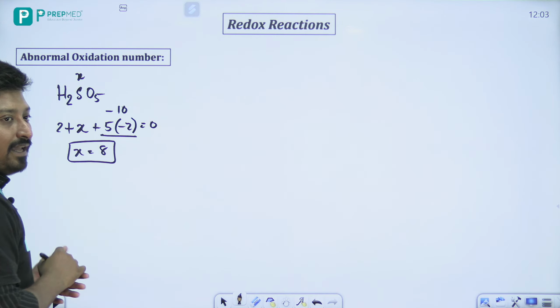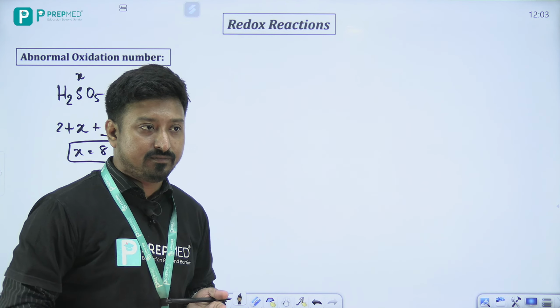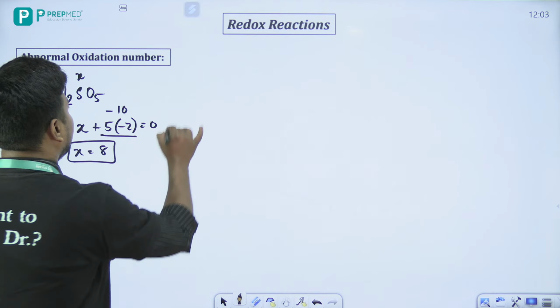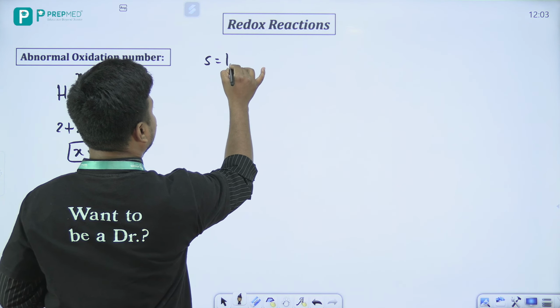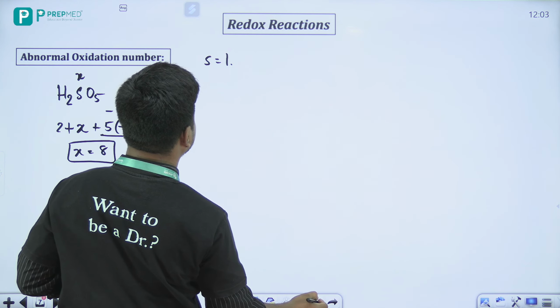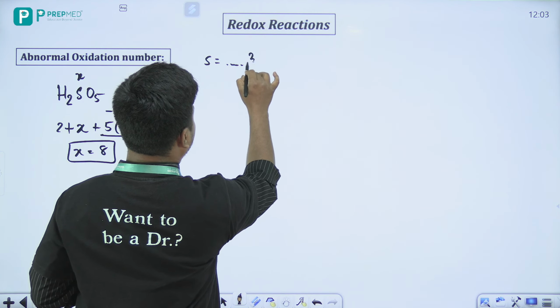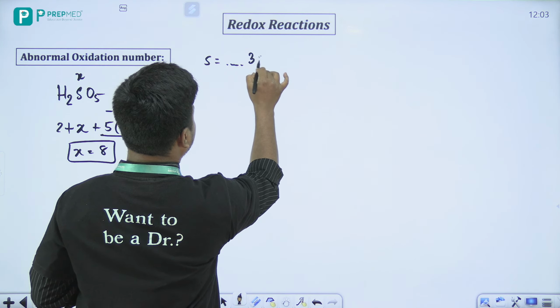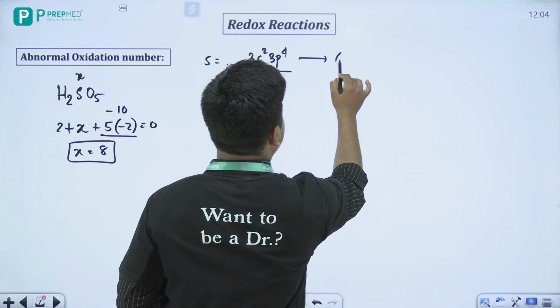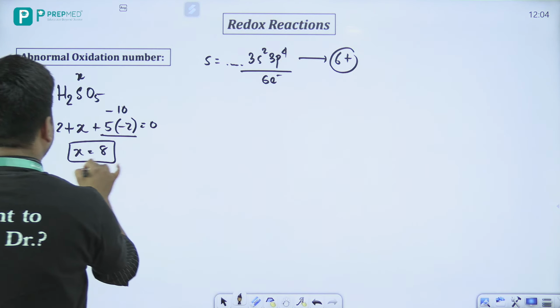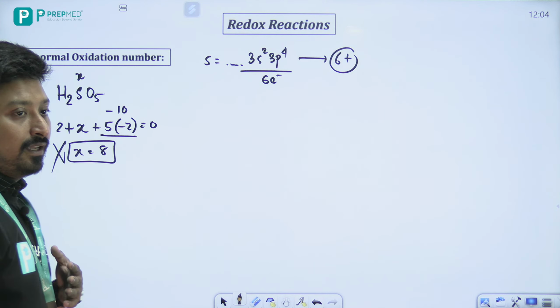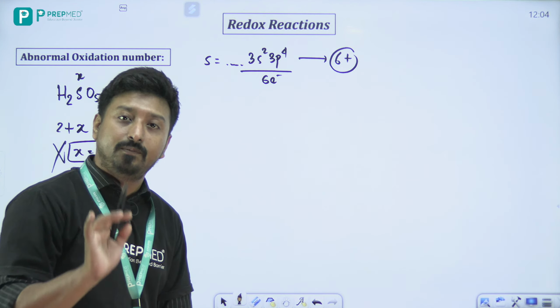Now we know that sulfur is 3s2 3p4, correct? That means in its valence shell it has 6 electrons. So if sulfur loses all the electrons, it can get a maximum of +6 oxidation state. That means +8 is not possible. That means there is some problem going on here.